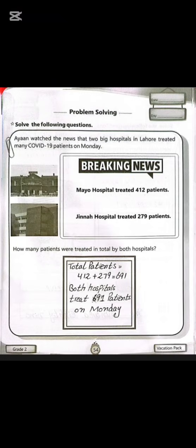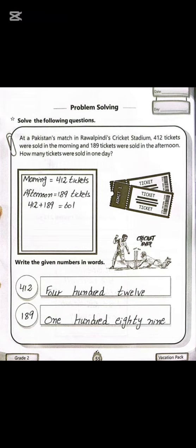Solve the following questions. Ayan watched the news that two big hospitals in Lahore treated many COVID-19 patients on Monday. Maya Hospital treated 412 patients and Jinnah Hospital treated 279 patients. Write both numbers in the boxes and find out the answer.